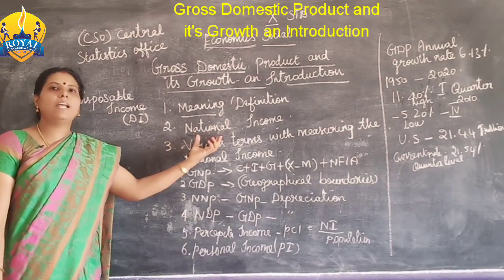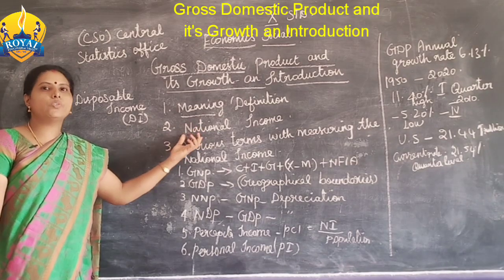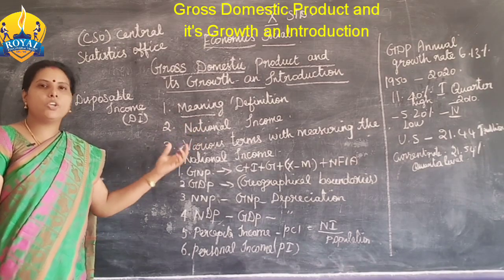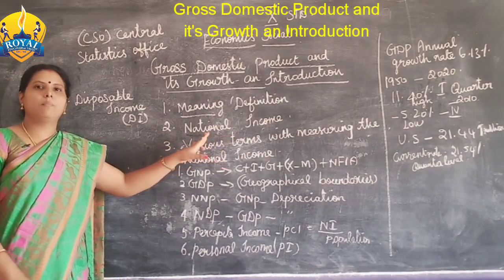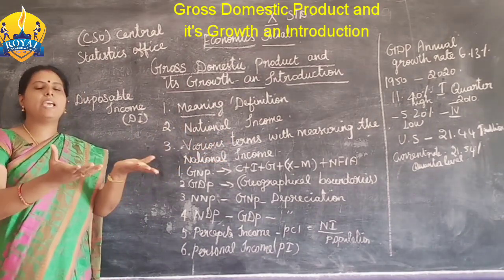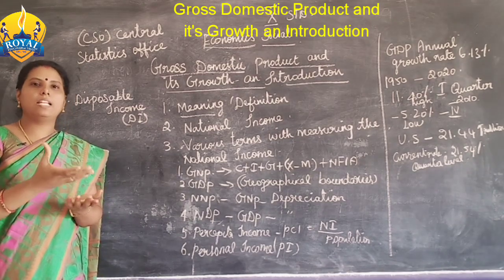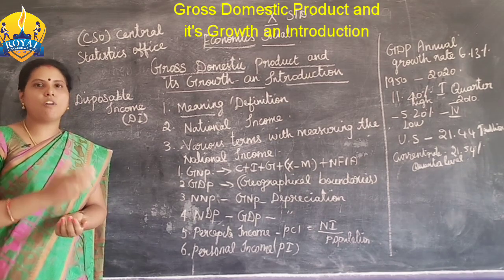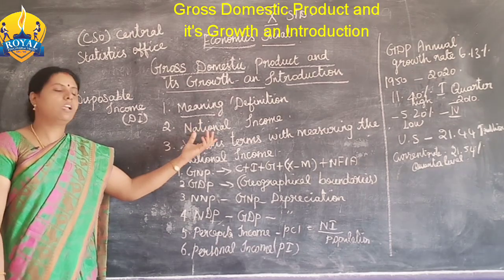It is the final goods and services produced in the country. What is produced, we get as income. நம்ம எவ்வளோ ப்ரொடியூஸ் பண்ணுறோமோ அதுக்கு நம்மளுக்கு என்ன கிடைக்கும்? ப்ராஃபிட் கிடைக்கும், இன்கம் கிடைக்கும். That is the country's national income.